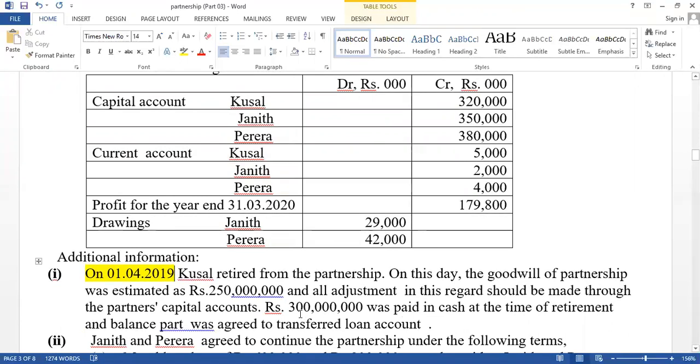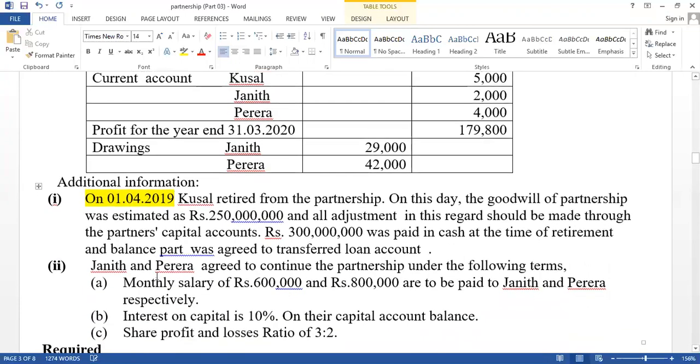Think about if it had been admission, the new partner brought cash to the business, but here there is a retirement. Therefore, cash should be paid to the retired partner. Think about goodwill of the partnership and the amount paid at the time of retirement, at the beginning of the year. Therefore, Kusal is not available during the current period. When we appropriate profit, we have to appropriate except Kusal. And given the new agreement, if retirement is at the beginning of the year, when we appropriate profit among the partners, you have to apply the new agreement. Janith and Pereira are available during the current period.